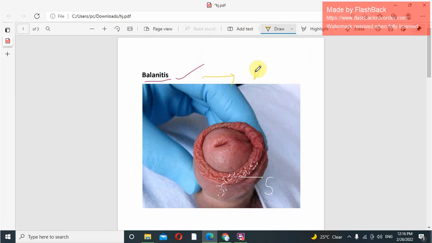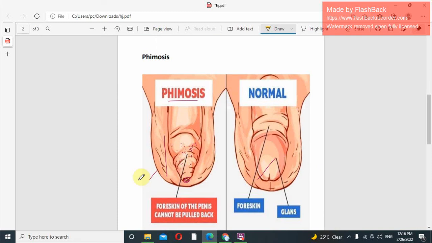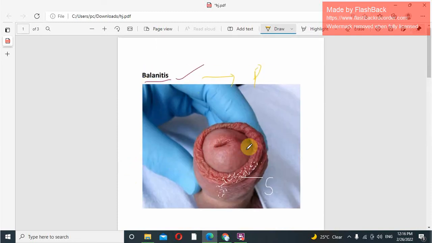We just talked about phimosis. This is phimosis, and balanitis leads to phimosis. We can also do surgery, and we also treat balanitis with medications. For balanitis, we have to remember the smegma and the organisms which predominantly cause it. It is really important that balanitis occurs predominantly in those patients who are not taking care of the genital areas, usually uncircumcised men.